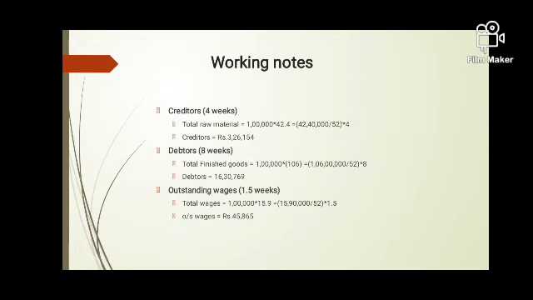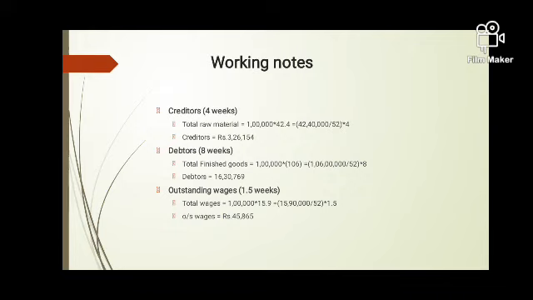Debtors. Now debtors are those to whom we are selling goods, and that is why we calculate total debtors on sell price. Our selling price is 106 rupees per unit, so 1 lakh multiplied by 106, so total sales comes to 1 crore 6 lakhs. This is for 52 weeks, that is for 1 year. Now we are giving our debtors 8 weeks, so multiplied by 8, that comes to 16,30,769 rupees.